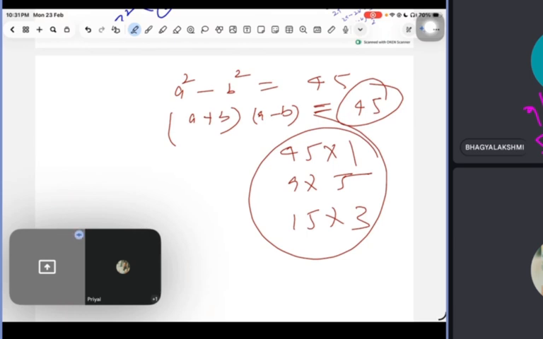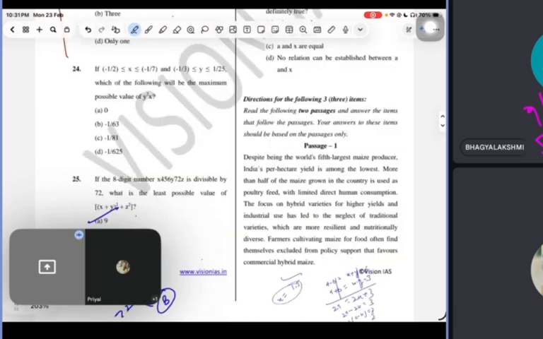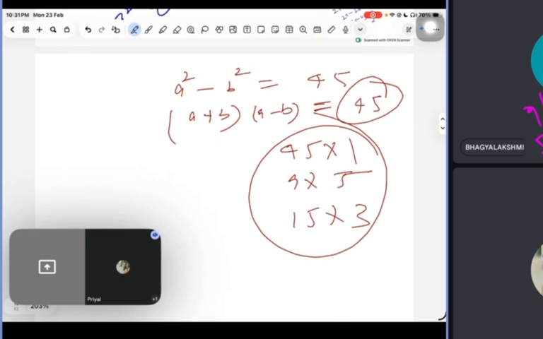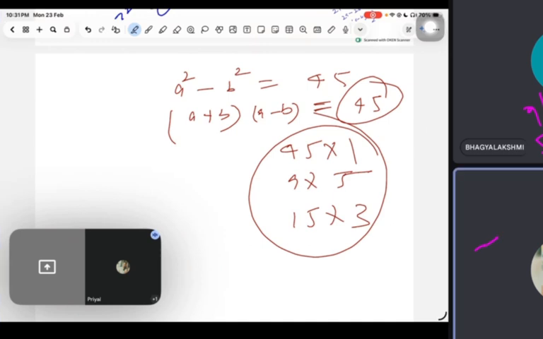No other number is possible. You can check, only three possibilities are there. Common sense. Have you understood? Should I elaborate? One thing I want to ask: why did you open this formula, a plus b and a minus b? We can take out directly, since 45 is given. Three factor pairs are there.